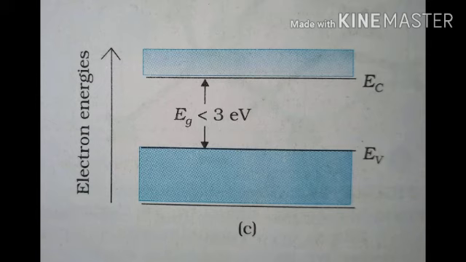That is, a small amount of energy is needed to make the electrons present in the valence band move to the conduction band. So hence we have classified the materials as conductors, insulators and semiconductors on the basis of band theory.